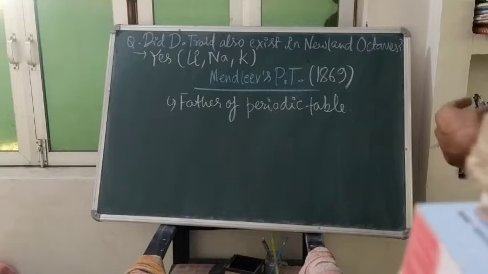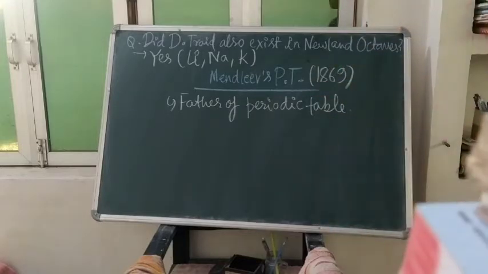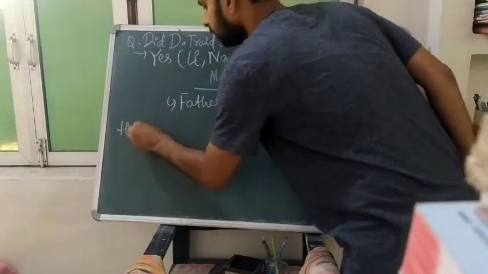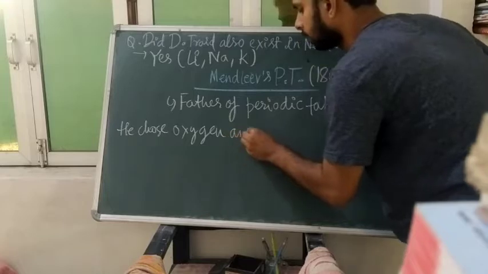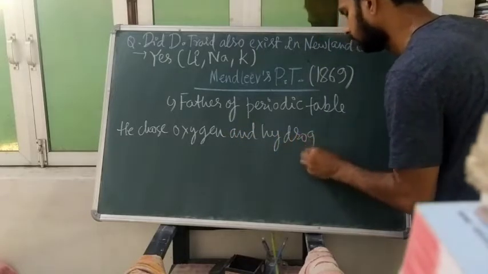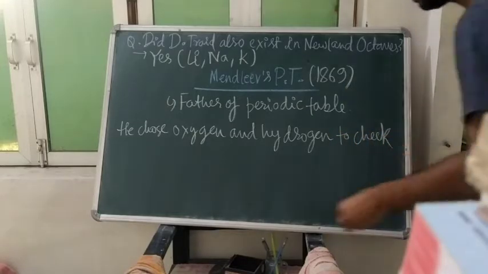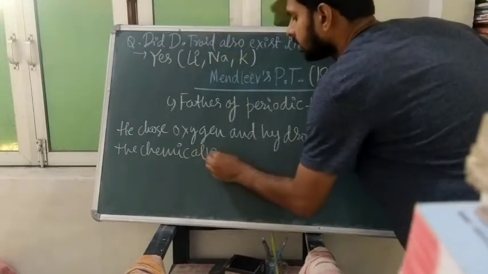But if the question is asking who is the father of the periodic table, then the answer will be Mendeleev. So what did Mendeleev do? He chose hydrogen and oxygen and compared the elements with hydrogen and oxygen, hydrides and oxides. So he chose oxygen and hydrogen to check the chemical properties,